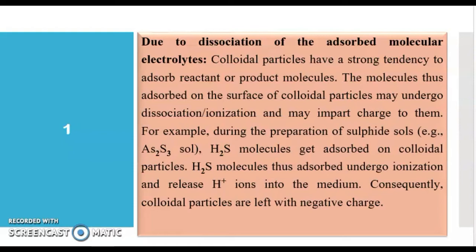So there are sulfide ions on the surface of the As2S3 colloidal particle. So what will be the charge of arsenic sulfide salt? Sulfide is a negative ion. So As2S3 or arsenic sulfide colloidal particle will have a negative charge. This is the first way how a colloidal particle gets charged.